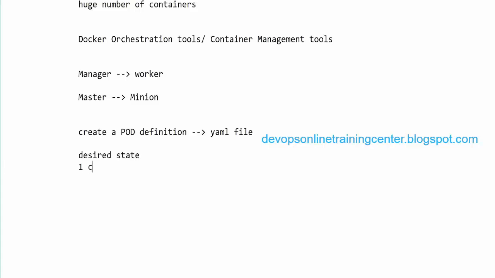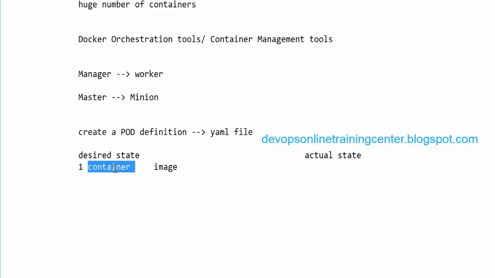In the pod definition I specify I want one container to be created with this image, and we did not specify on which host, on which physical machine, it has to be created. That is again decided by the master. This is the desired state, and based on it the container will be created. And this is the actual state.